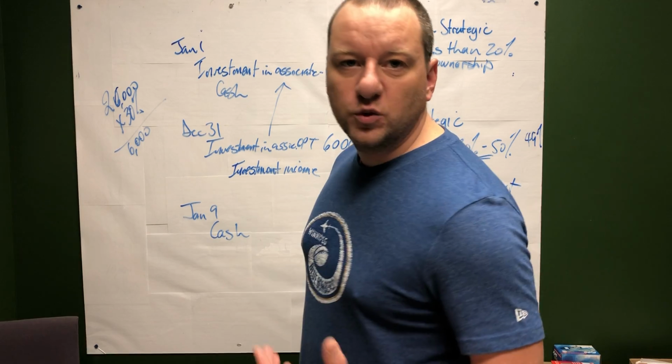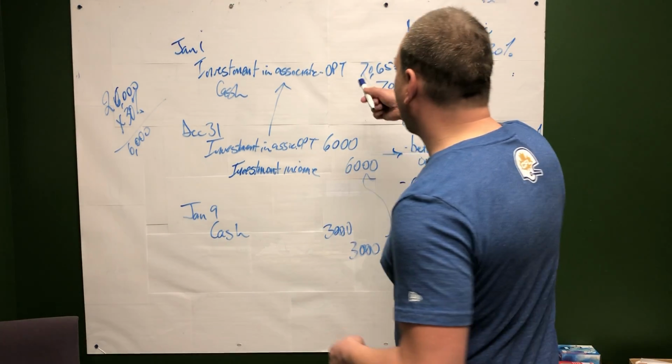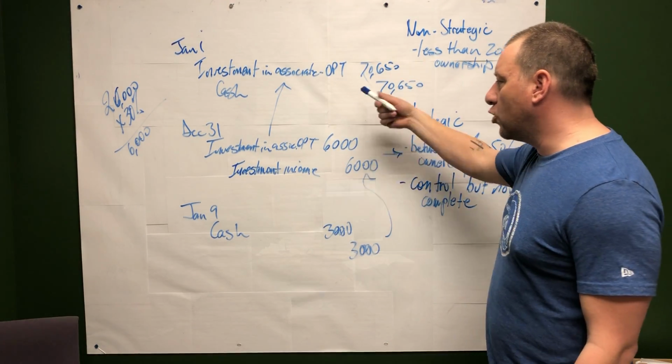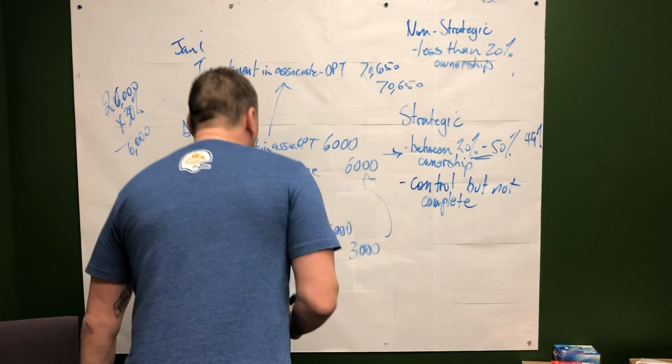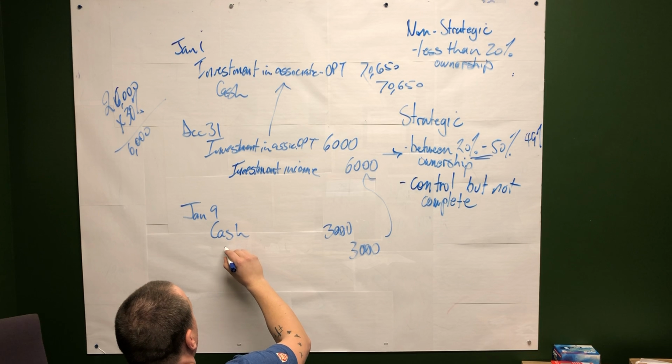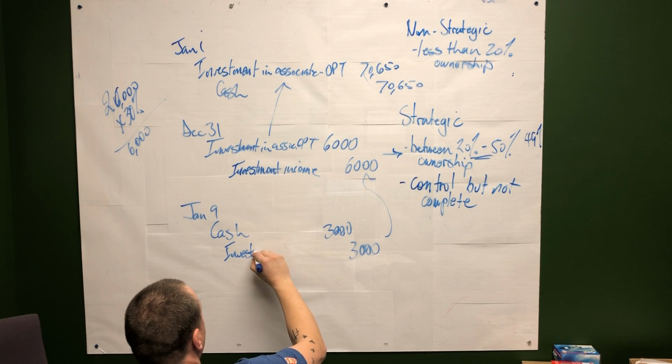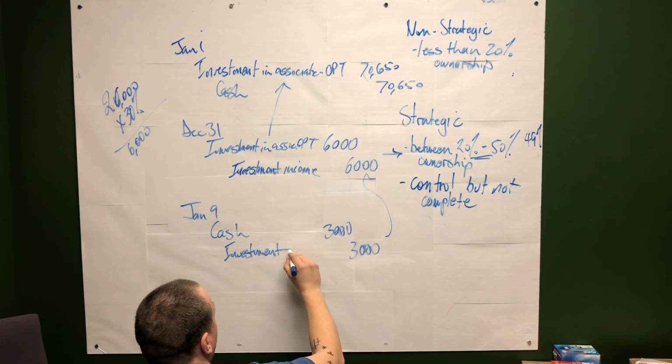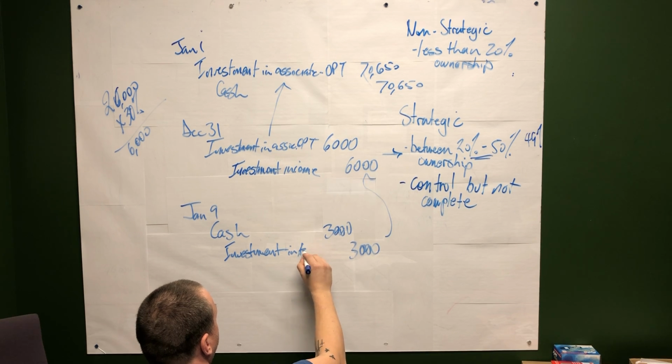We actually have to adjust our equity or ownership position in OPT, okay? So we want to credit investment in associate